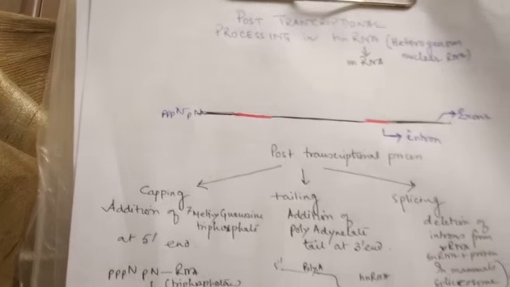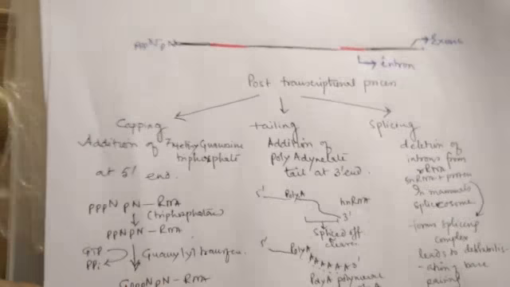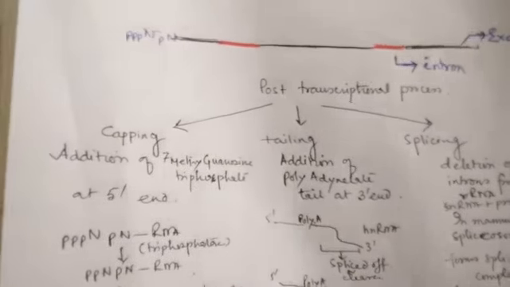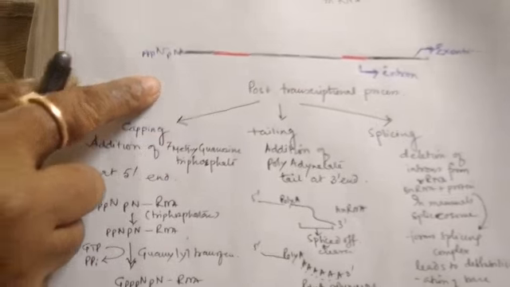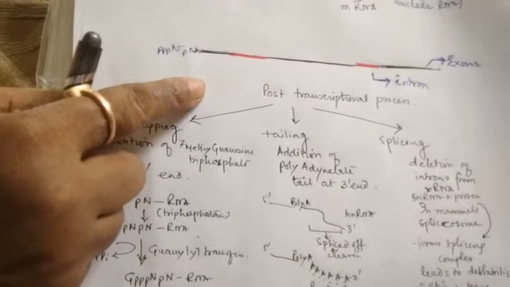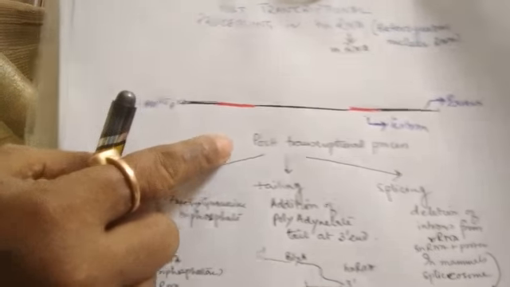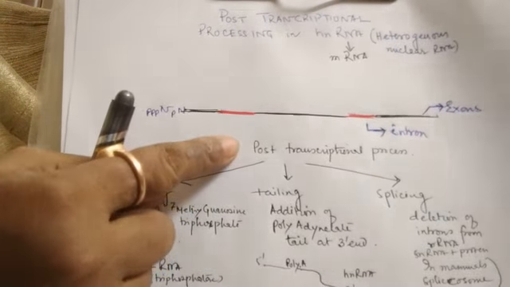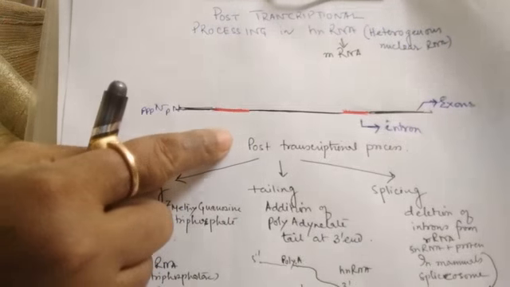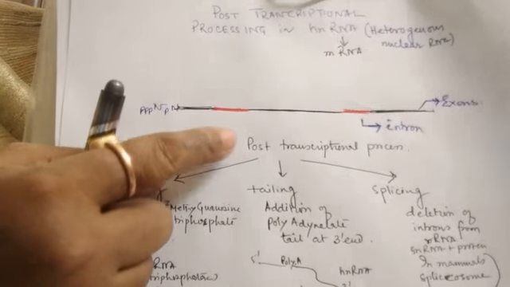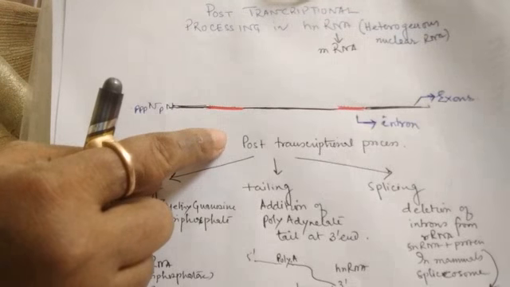So now we will be discussing the post-transcriptional process. You can see here, this is the RNA which is formed after the transcription, which is called heterogeneous nuclear RNA or hnRNA. This hnRNA will undergo post-transcriptional processing for formation of messenger RNA or mRNA.